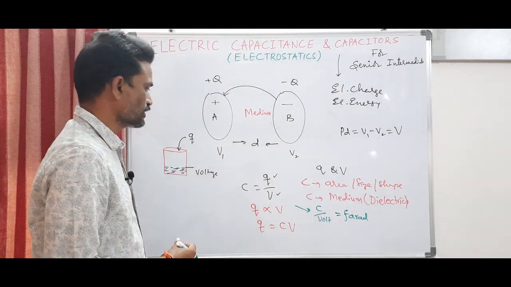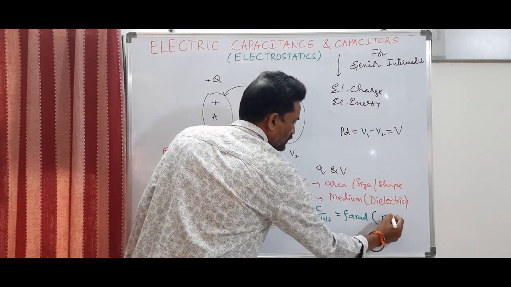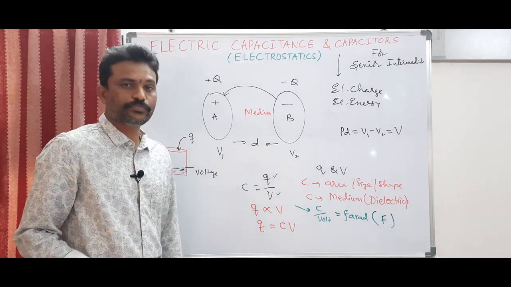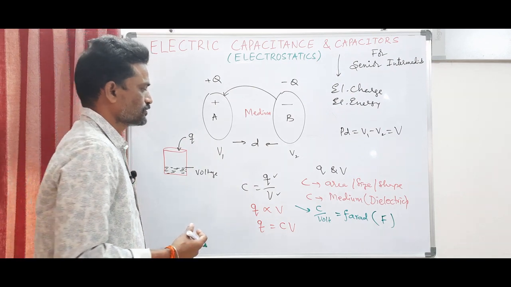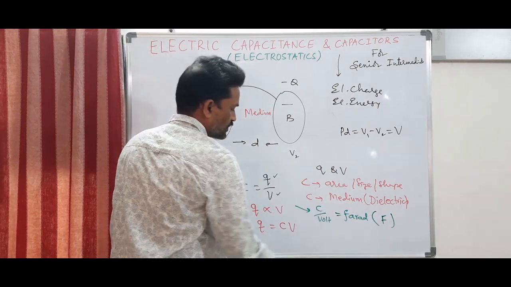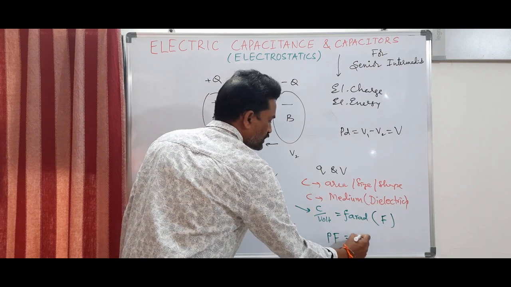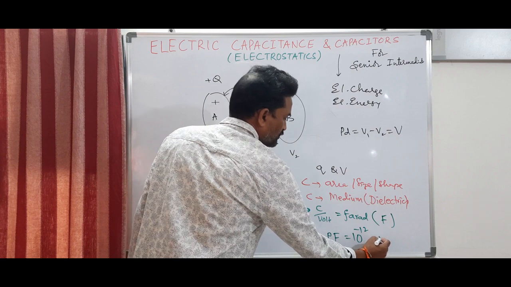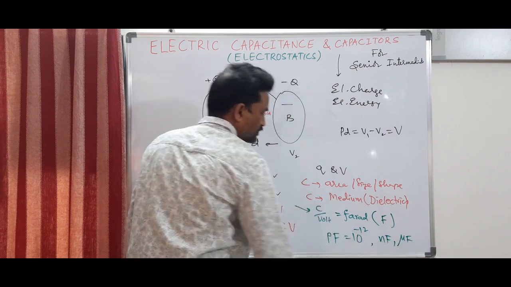That we will be knowing later. So farad is indicated by capital F. The farad is a huge quantity, the biggest unit. It's a very big unit. So instead of using farad, we use picofarad, that is 10 to the power of minus 12. We use nanofarad. We use microfarad, like that.